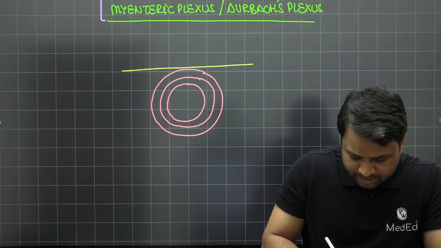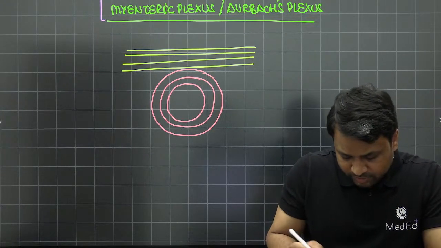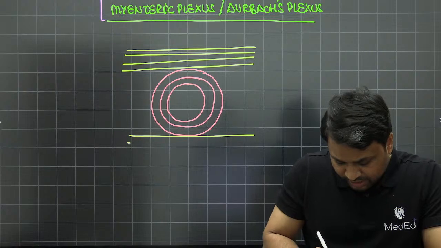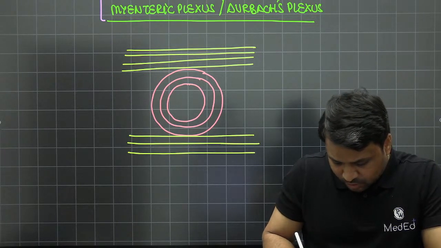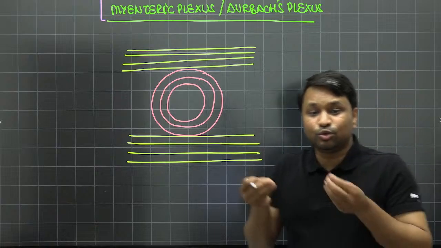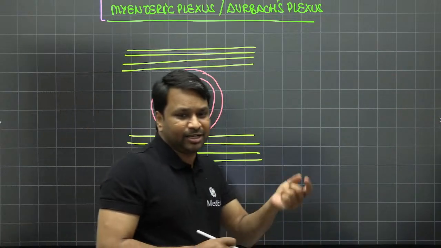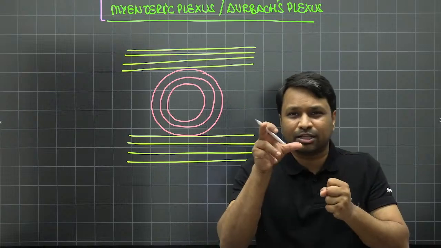This happens to be the outer longitudinal muscle. I told you there are two orientations of muscles present: the inner circular muscle and the outer longitudinal muscle. My question was quite simple: why do you have two different orientations of muscles? Soumya, you are absolutely correct. One is to grip, another one is to propel.